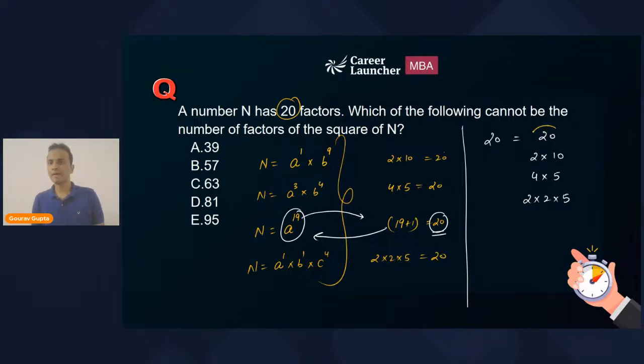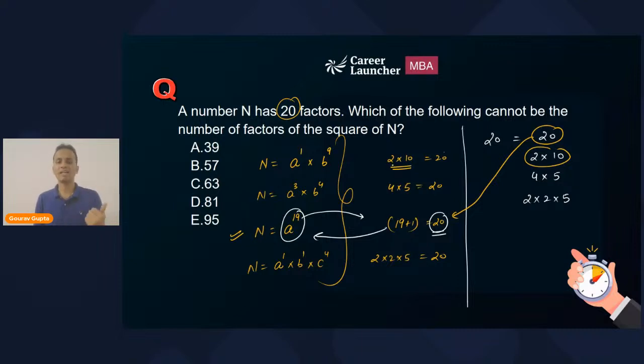Now, if I'm writing 20 as this, compare it with this way. So the number will be a raised to the power 19. If the number is a raised to the power 19, then it will have 20 factors, right? So this number has 20 factors, so it can be in this form. Then 2 multiplied by 10. So how am I able to obtain 2 multiplied by 10? When the number was a raised to the power 1 multiplied by b raised to the power 9.